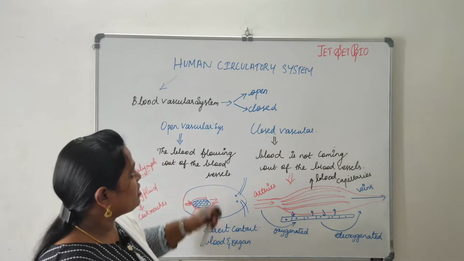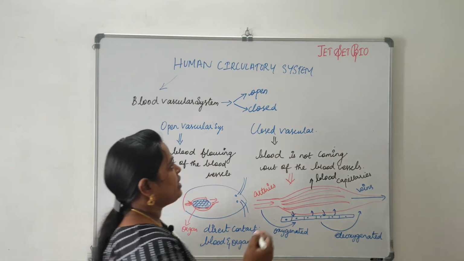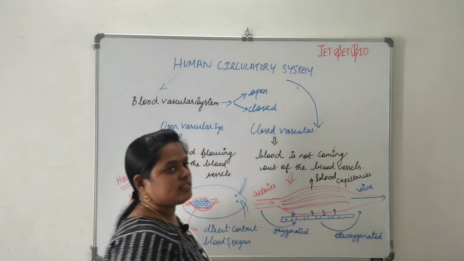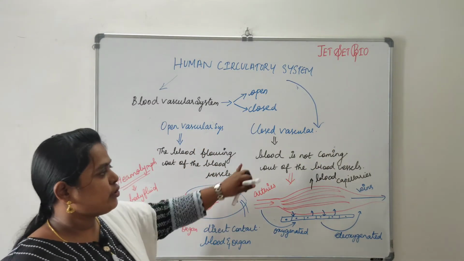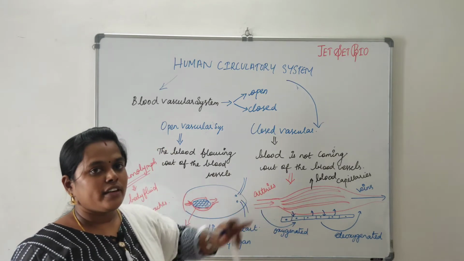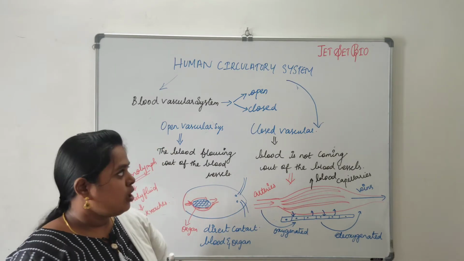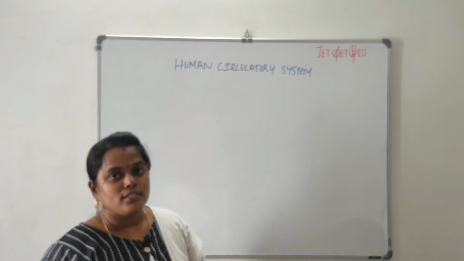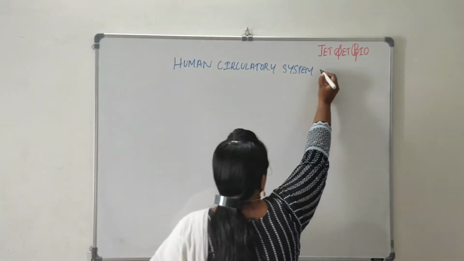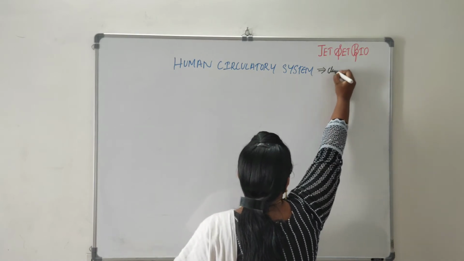So when we are taking the human circulatory system, it comes under the category of closed vascular system, because in humans we have what? Blood vessels, and through which the circulation is going to be carried out. So out of the two vascular systems, the human circulatory system will fall under the category of closed vascular system.